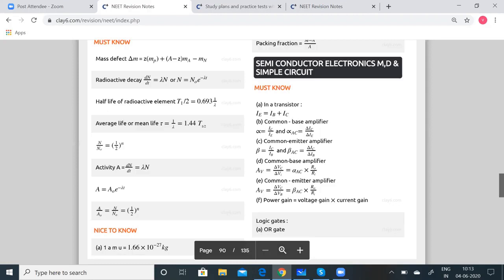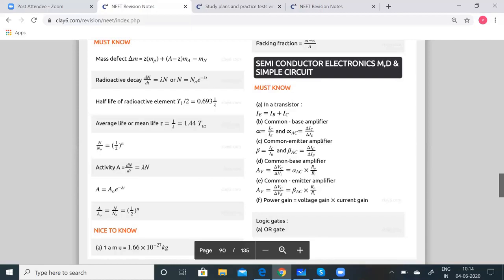LEDs are used in hand calculators, cash registers, digital clocks. Of course, nowadays we have LED bulbs also, which are more preferable than the old incandescent bulb. It is eco-friendly also. And then coming to the junction transistor, here we have to remember